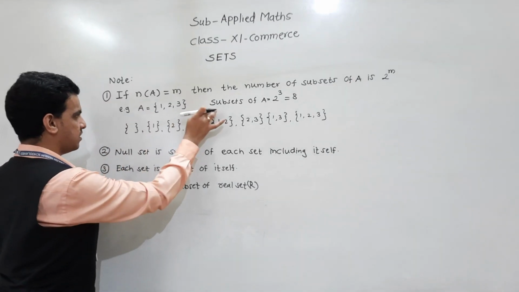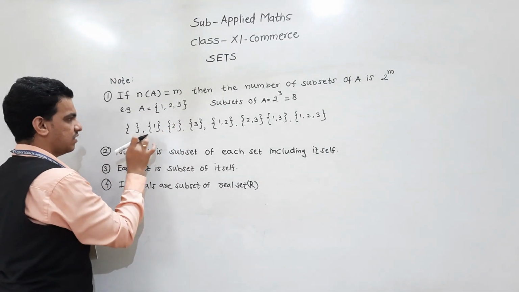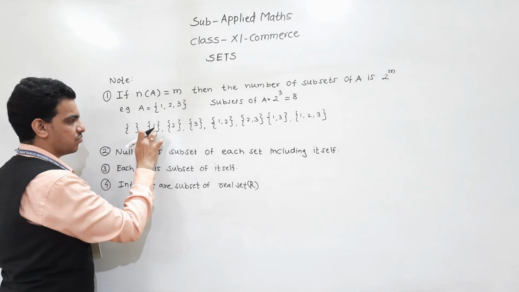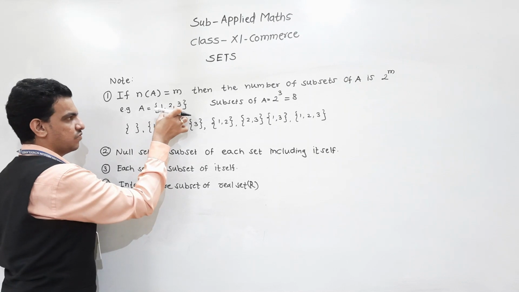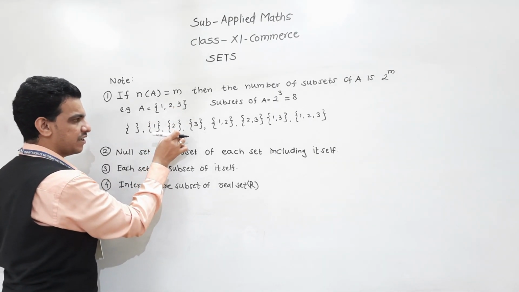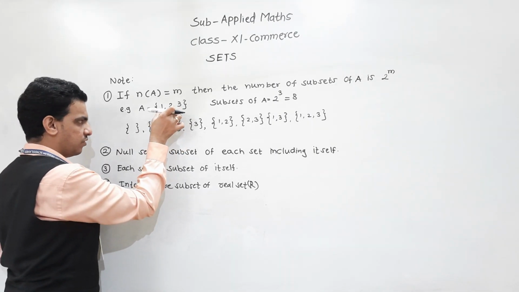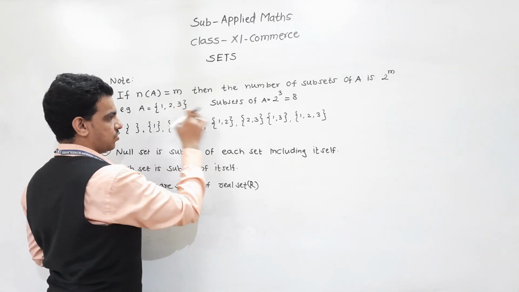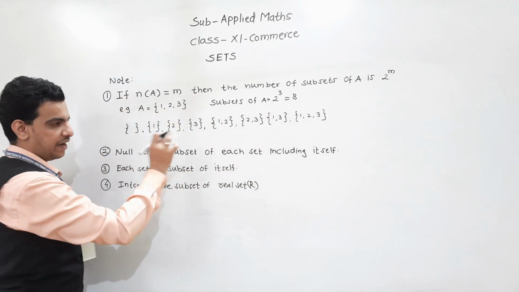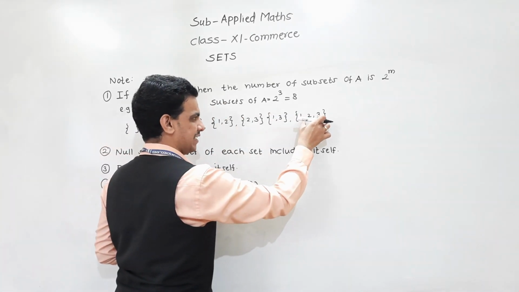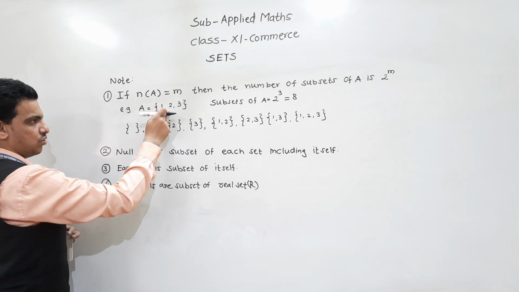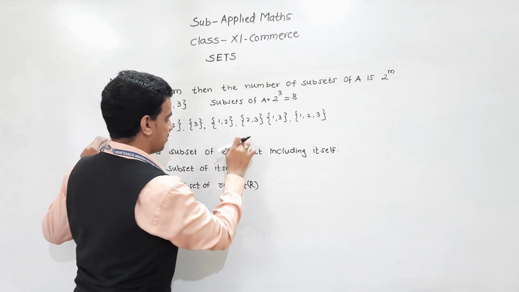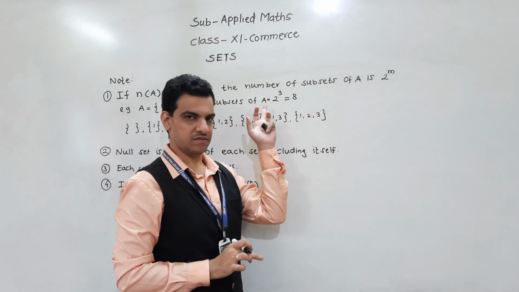Understand how to write subsets. First it is the null set, then the sets containing only one element, like 1, so this is a subset of this set. Sets containing 2 elements are also subsets of A. And last is set A, which is a subset of itself. So these are all the subsets of A.